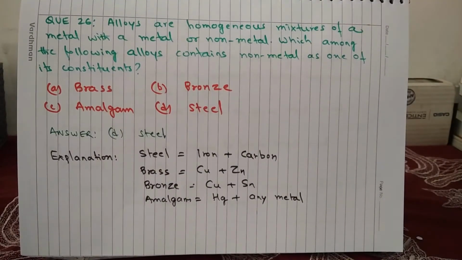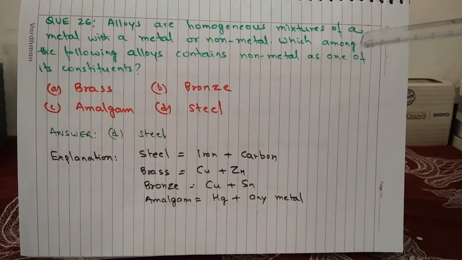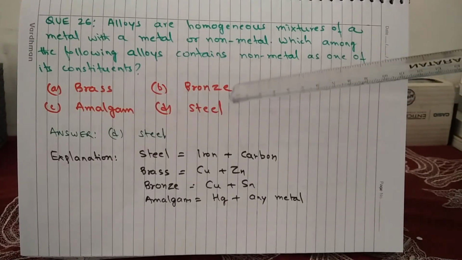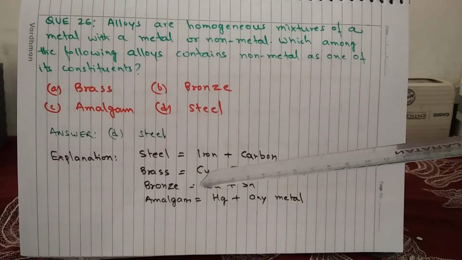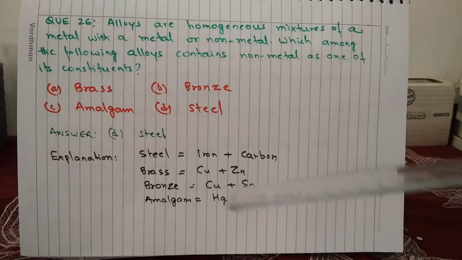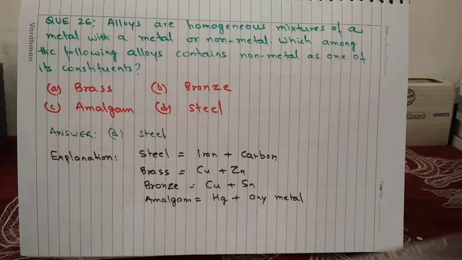Question 26. Alloys are homogeneous mixtures of a metal with a metal or non-metal. Which among the following alloys contains a non-metal as one of its constituents? A, brass, B, bronze, C, amalgam, and D, steel. Answer is D, steel. Steel is a mixture of iron and carbon. Brass is made from copper and zinc. Bronze is a mixture of copper and tin, and amalgam is a mixture of mercury with any other metal.